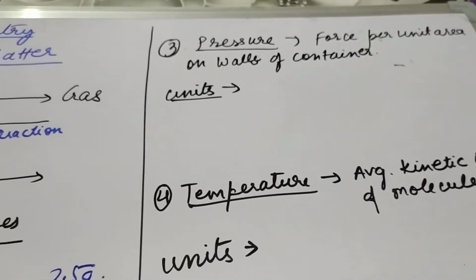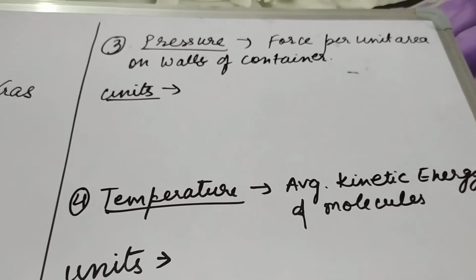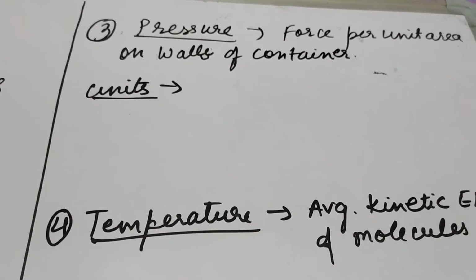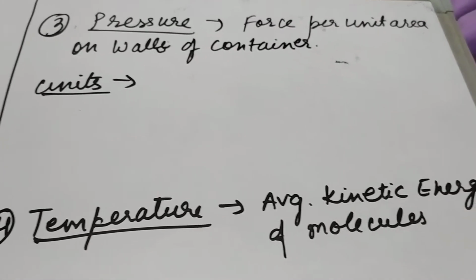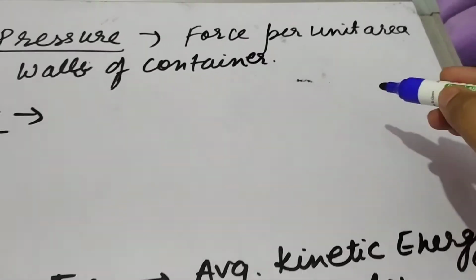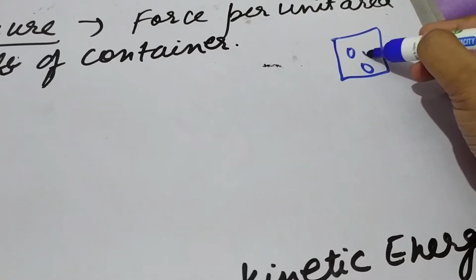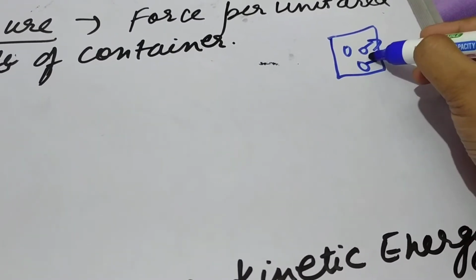Next is pressure. Pressure is because the particles of the gases are in continuous random motion, and because of this constant random motion, they frequently collide with the walls of the container. Suppose this is a container in which the molecules are moving, so they will frequently collide with the walls of the container.